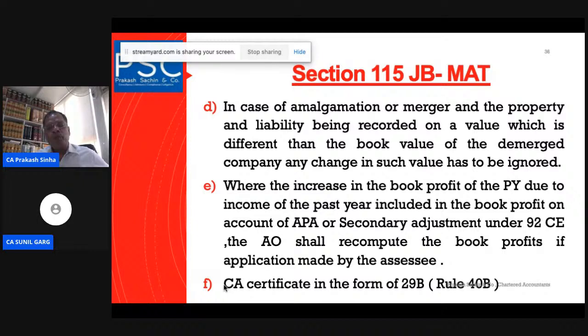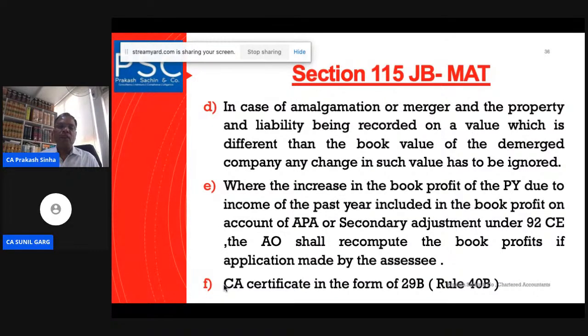Where there is an increase in the book profit of the previous year due to income of the past year, including the book profit due to the APA. Yes, if a company has entered into an advance pricing agreement, or if there is an adjustment on account of Section 92CE, that is called the secondary adjustment, then in that case also the book profit has to be recomputed, and for this purpose the assessee has to approach the assessing officer